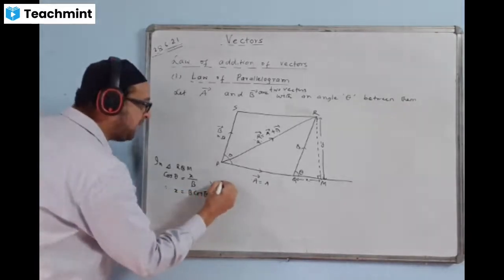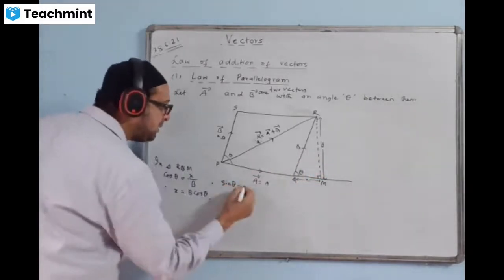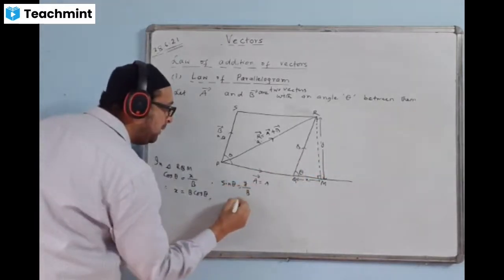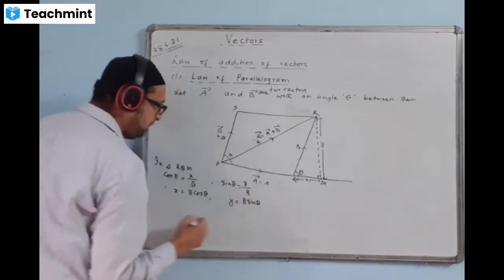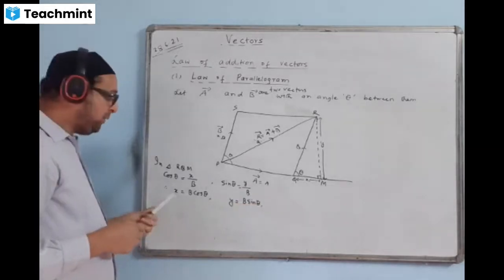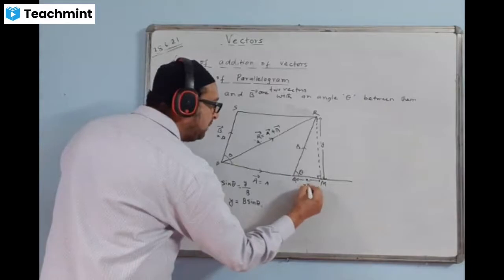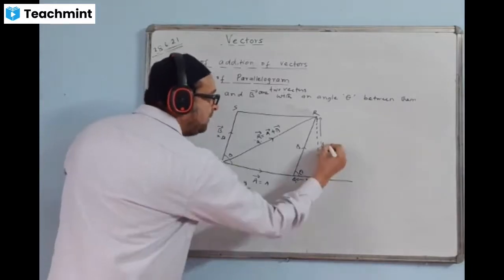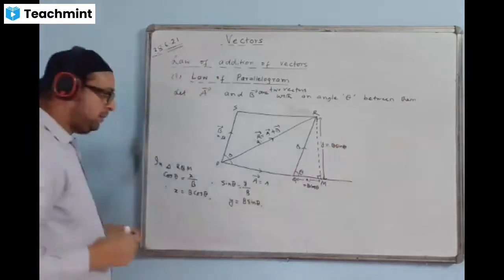Similarly, I'll be using sin theta there. Sin theta will be perpendicular by the base, Y upon B. Therefore, the value of Y will become B sin theta. So now we know the value of x. What is the value of x? I write below that the value of x is becoming b cos theta, and the value of y is becoming b sin theta from here.